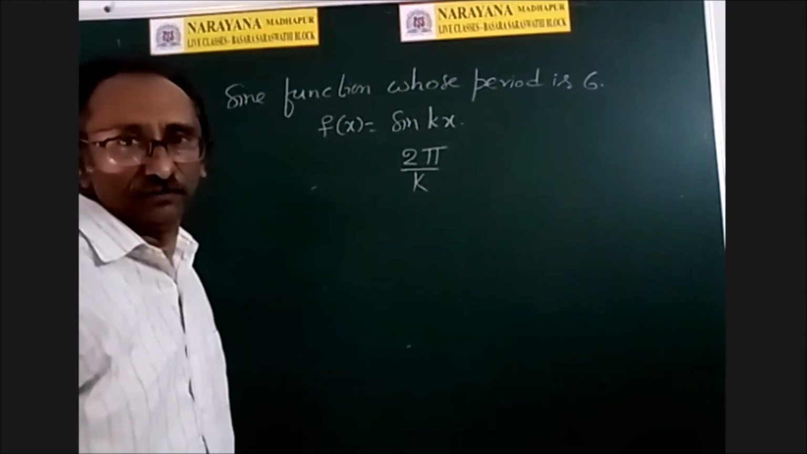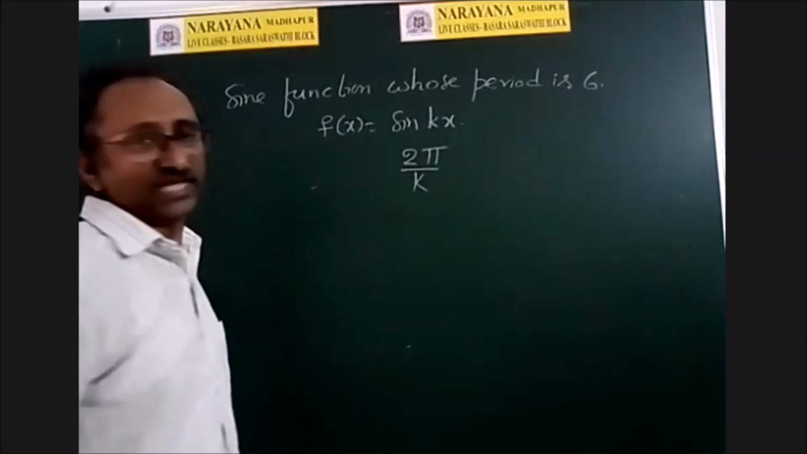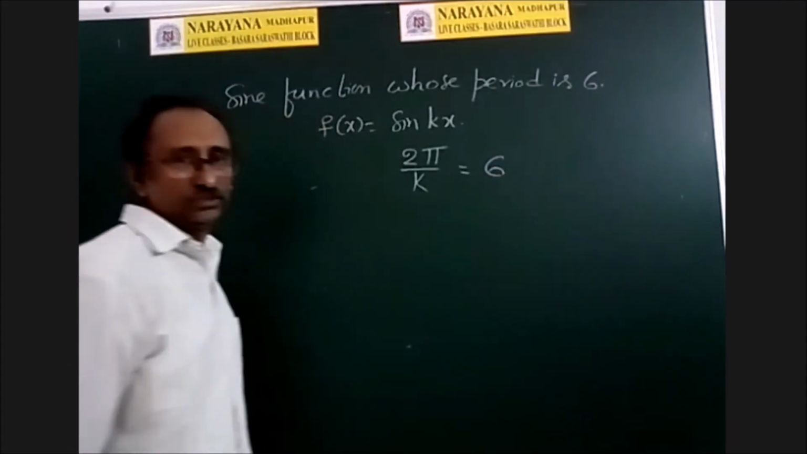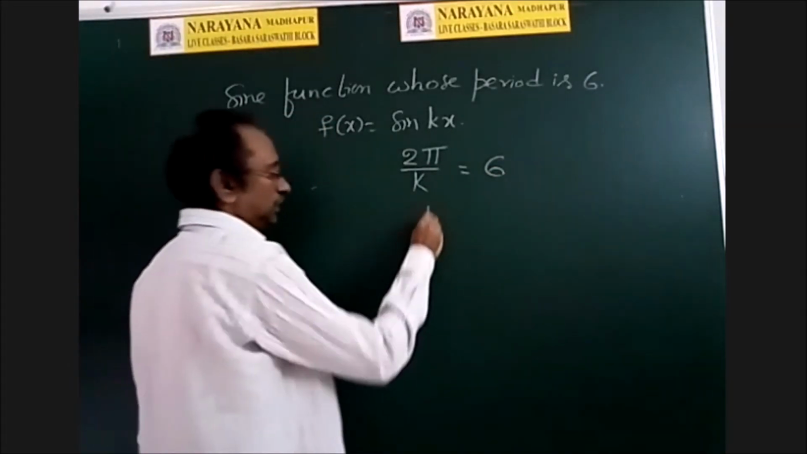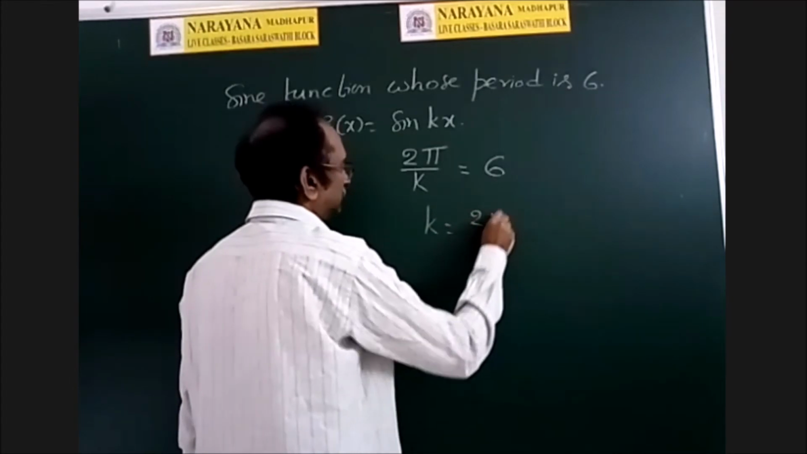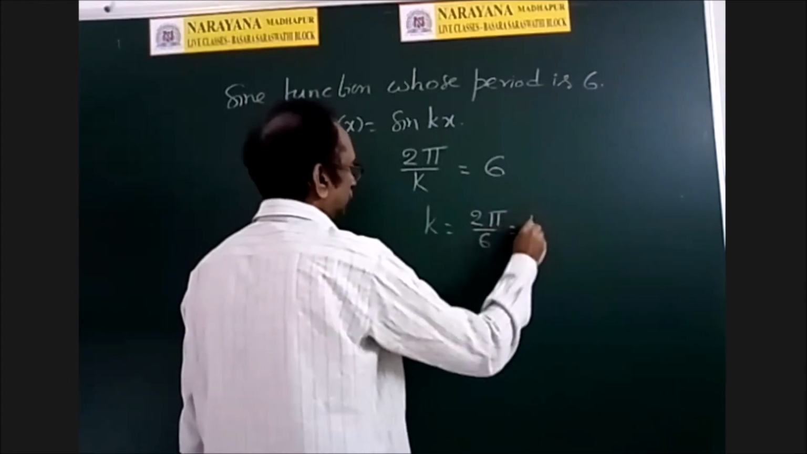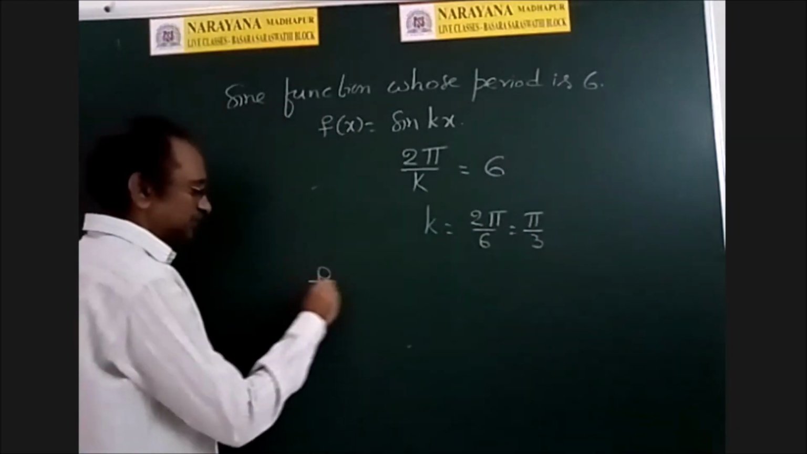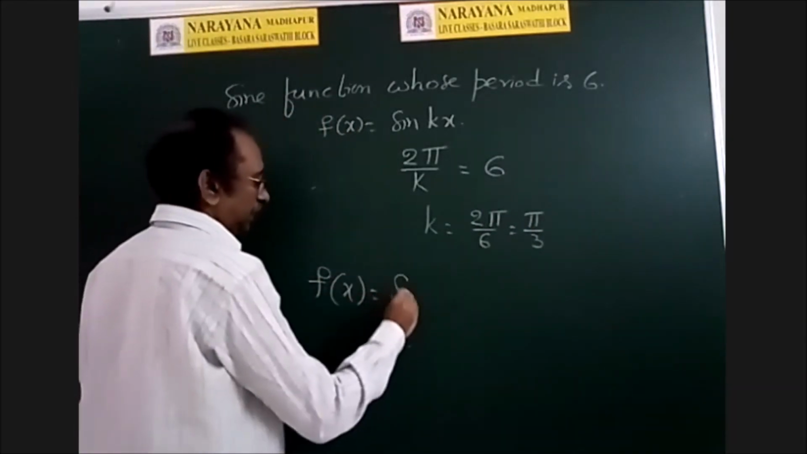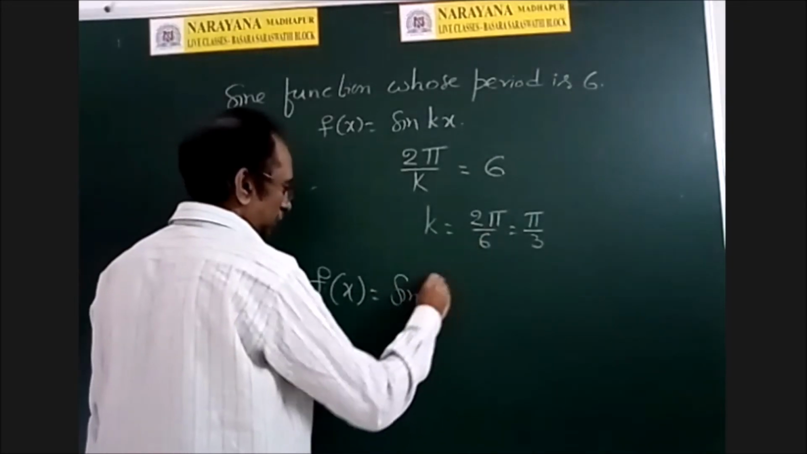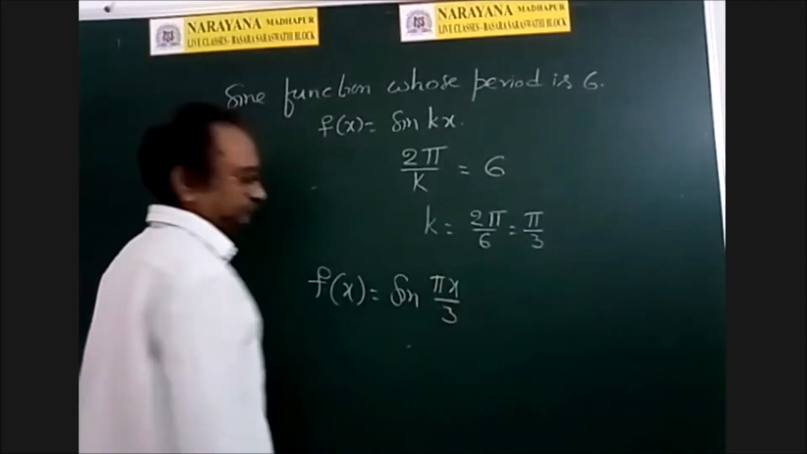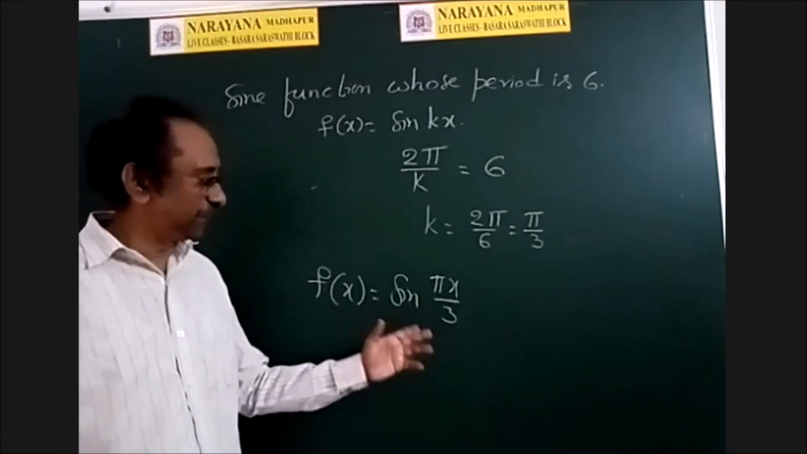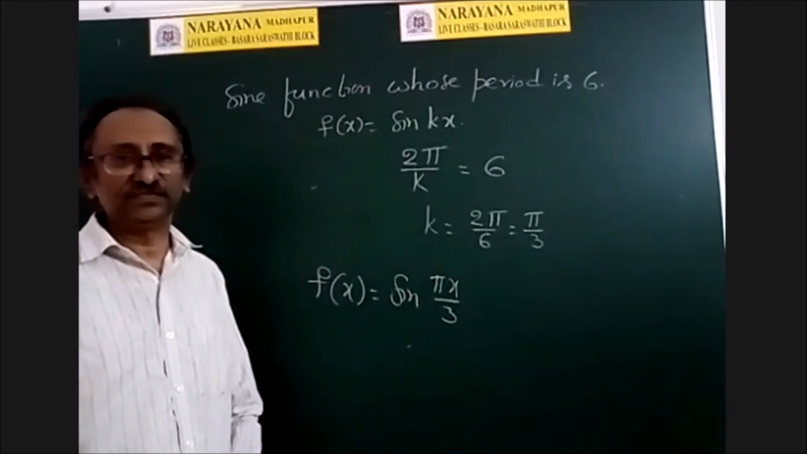Given that the period must be 6, equate 2 pi by k to 6. Then you can find k. So k is equal to 2 pi by 6, that is nothing but pi by 3. Therefore, the required function, writing pi by 3 in place of k, is sin(pi x by 3). You can observe its period is 2 pi divided by pi by 3, that is nothing but 6. Right?